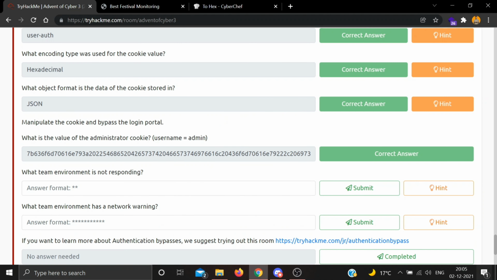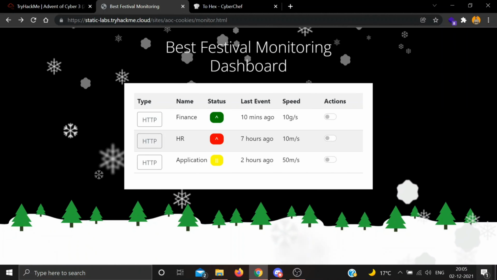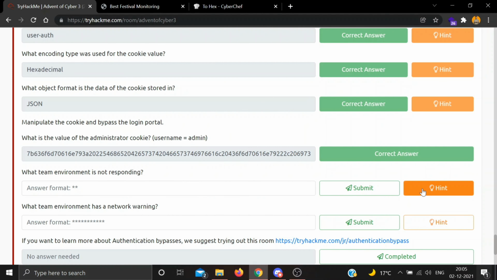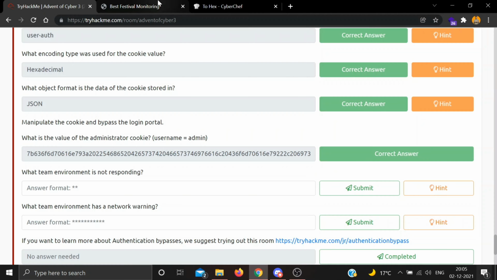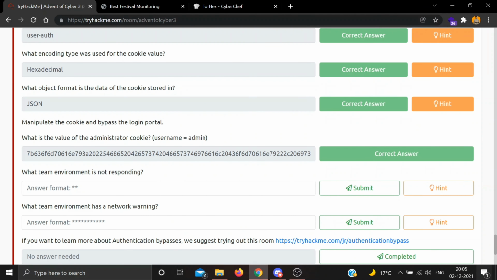So what team environment is not responding? It has to be either one of finance, HR, or application. If we see the hint, it says indicated by the red status symbol. So here HR is indicated by red status. So let's try HR.